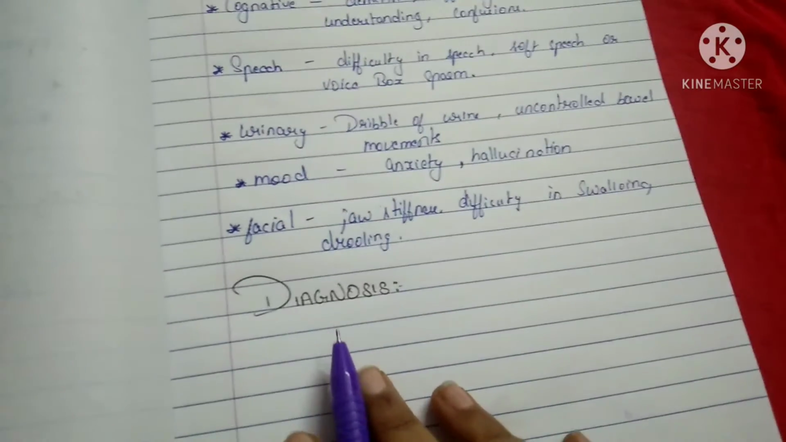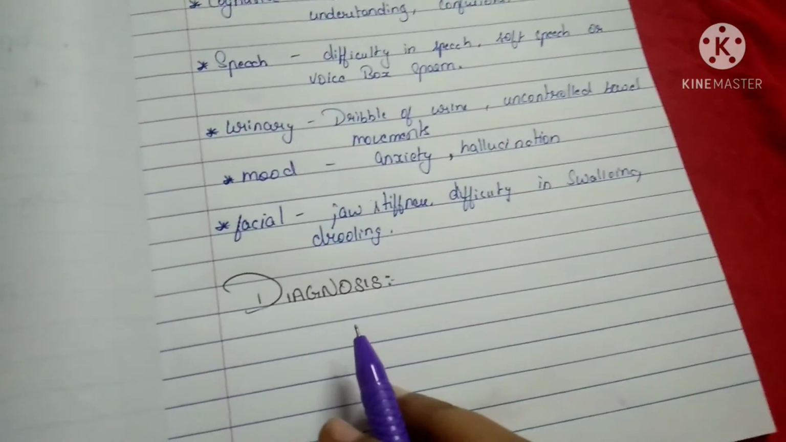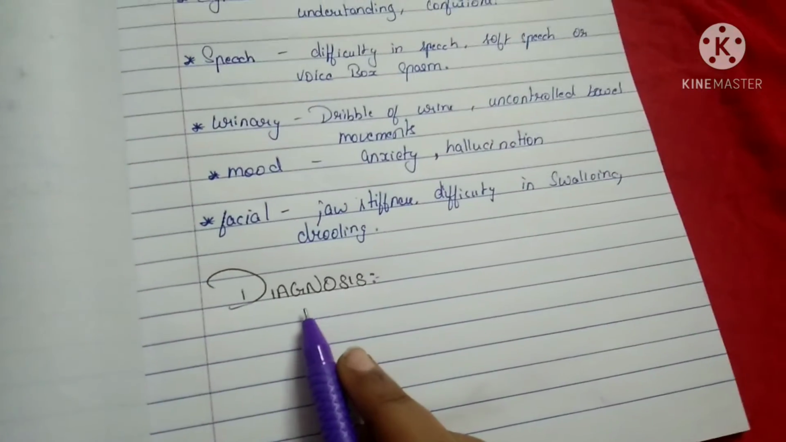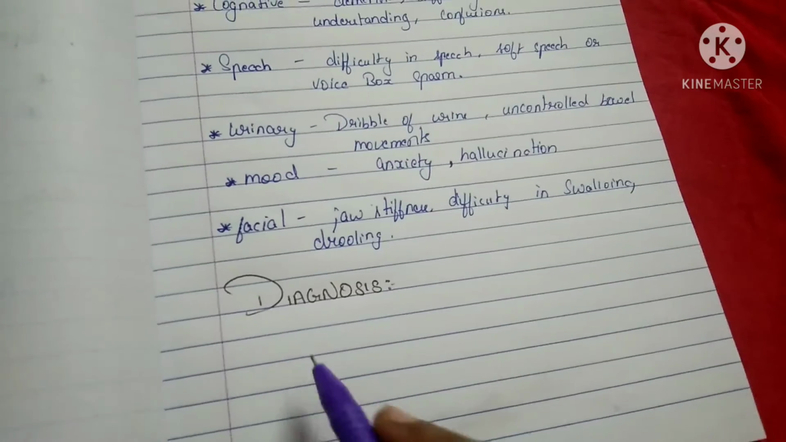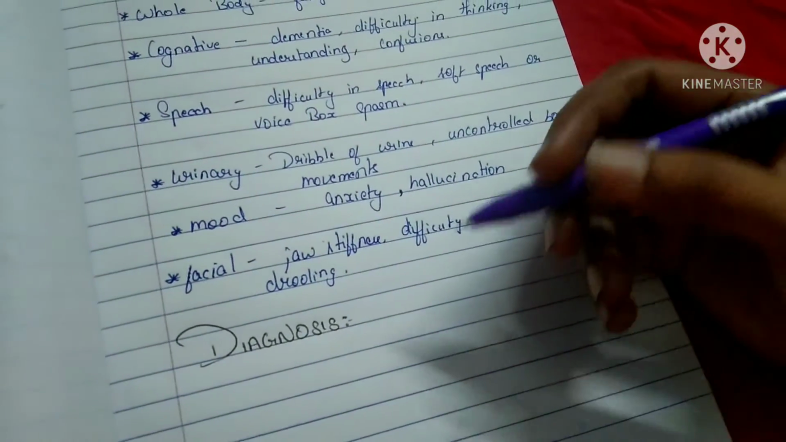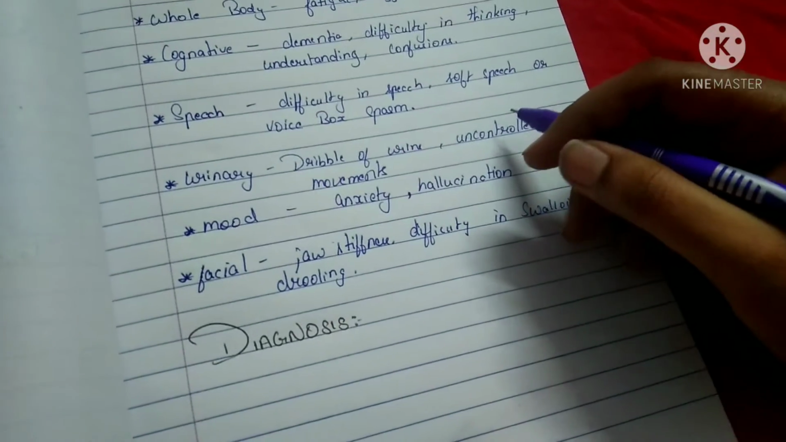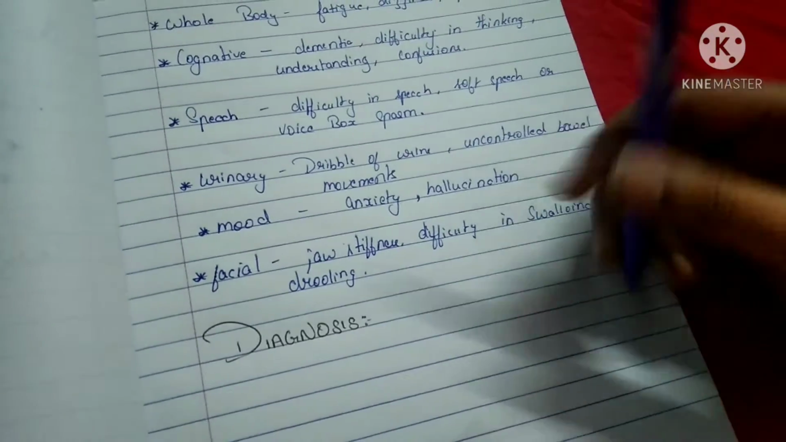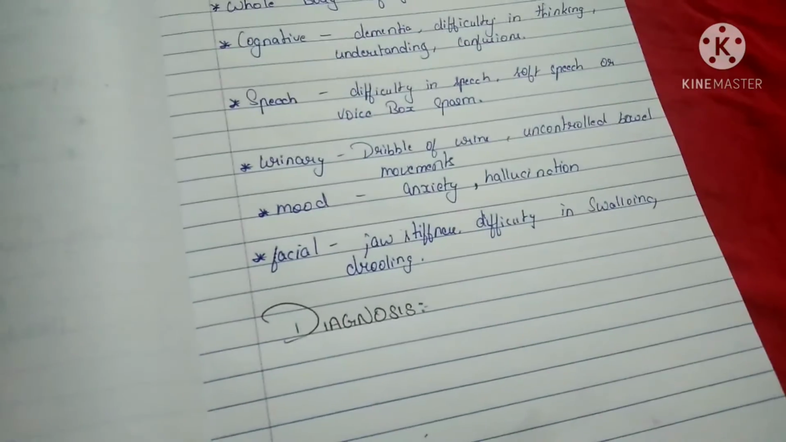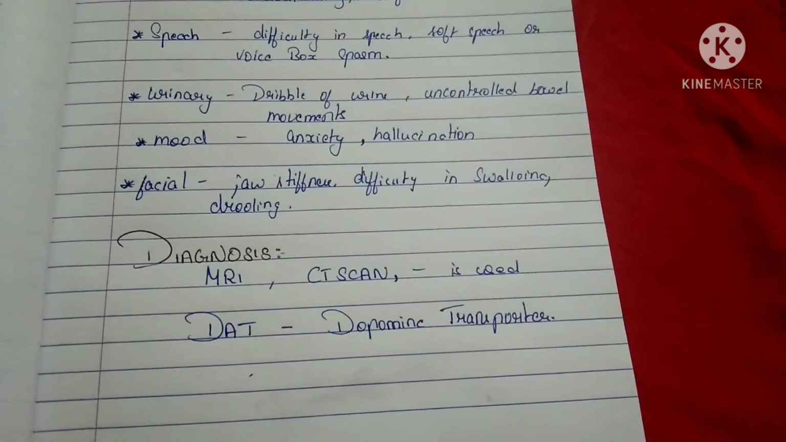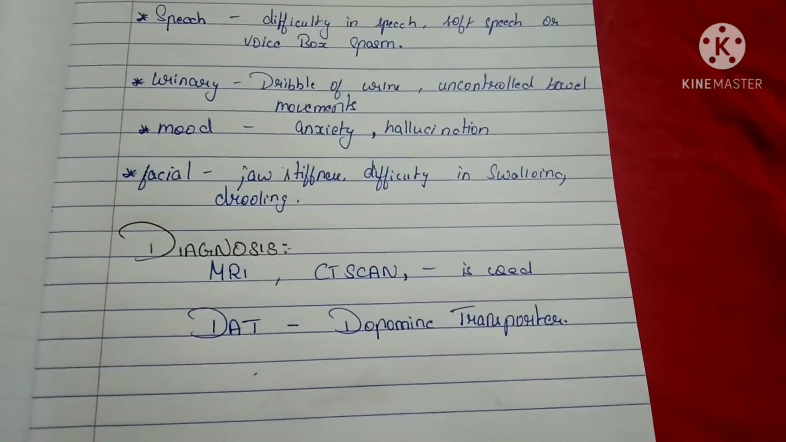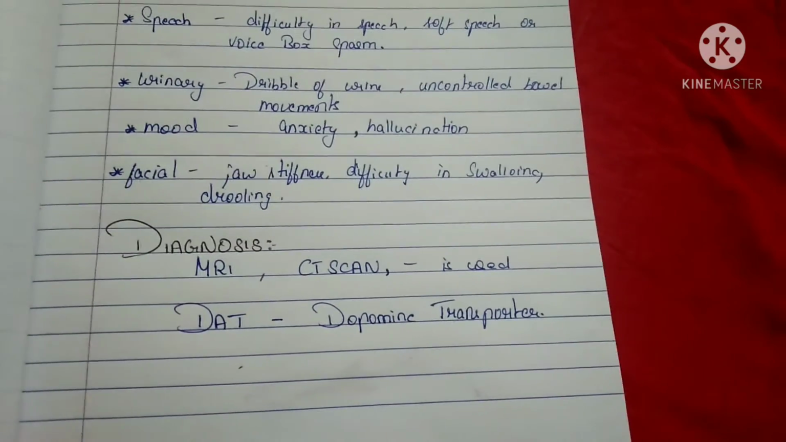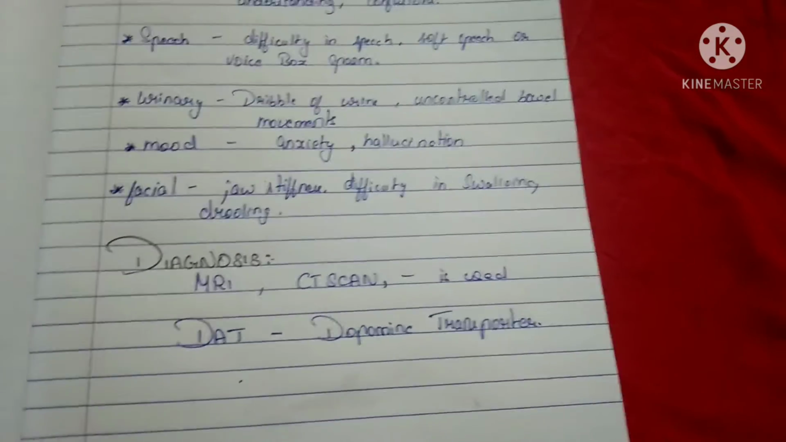It is important to diagnose Parkinson's disease correctly because it is often misdiagnosed with other conditions, such as essential tremors, which have a common symptom, and dementia. They also have Lewy bodies in them. So it is diagnosed by MRI, CT scan, and also by DAT scan, the dopamine transporter scan, which detects the dopamine levels in the brain.